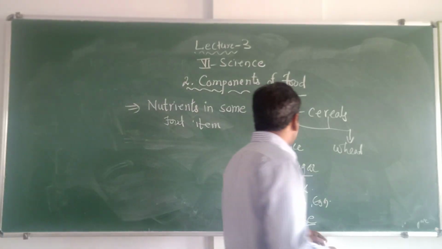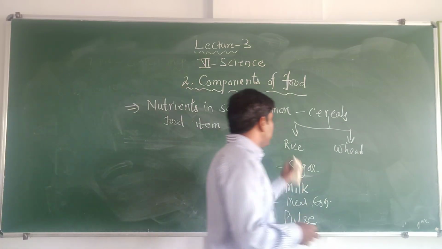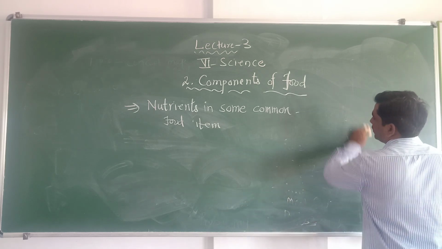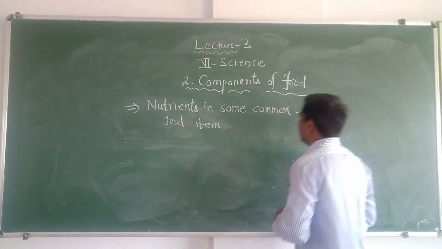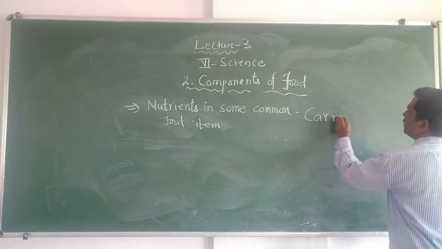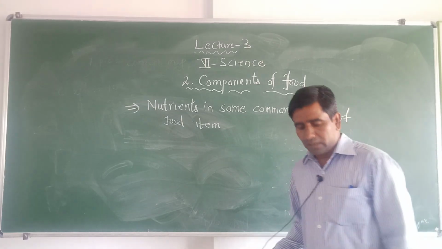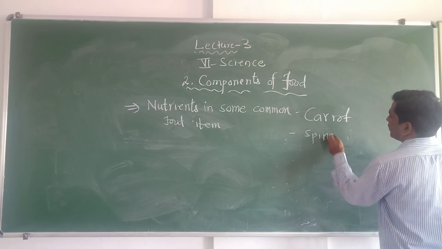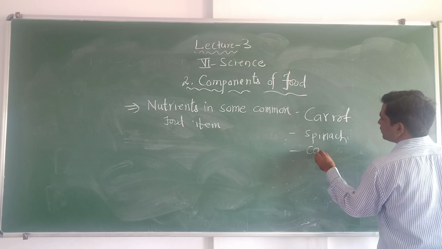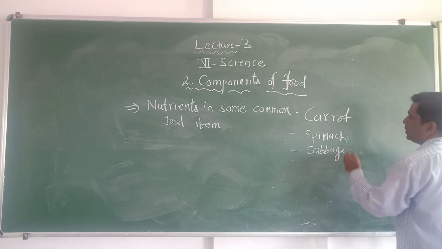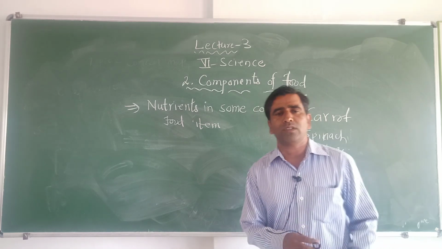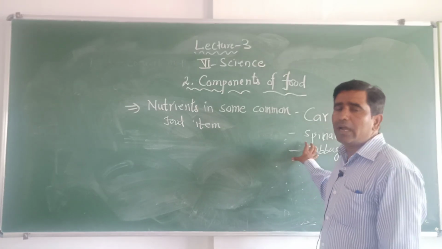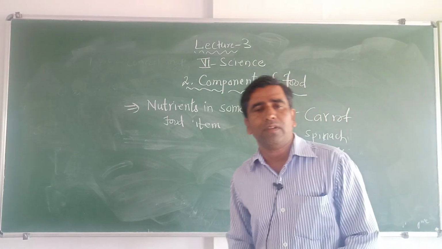Apart from that, we also eat green leafy vegetables. Our meals also contain green leafy vegetables. We can take carrot. Carrot is a good source of vitamin A. You can take spinach, you can take cabbage. So spinach, cabbage and other green leafy vegetables are good sources of vitamins and minerals, which are required in very small quantity by the body, and they help in proper maintenance of the body.